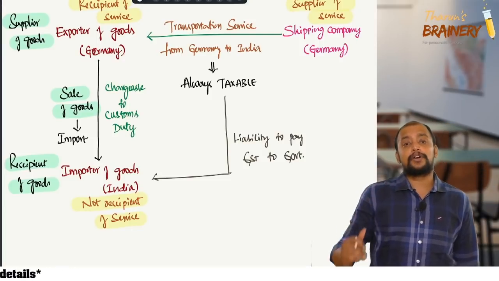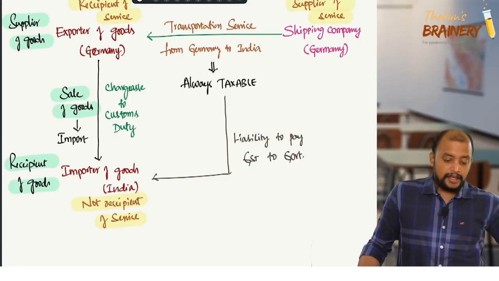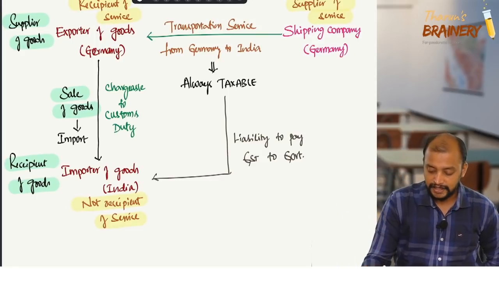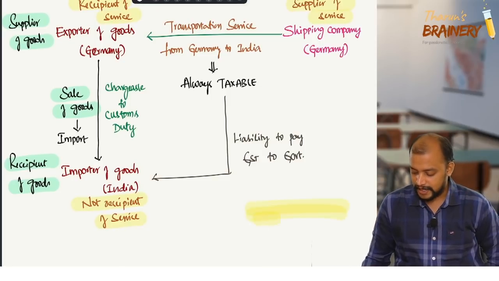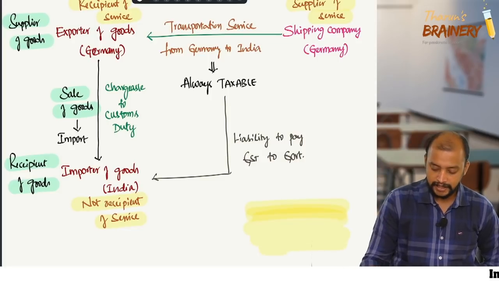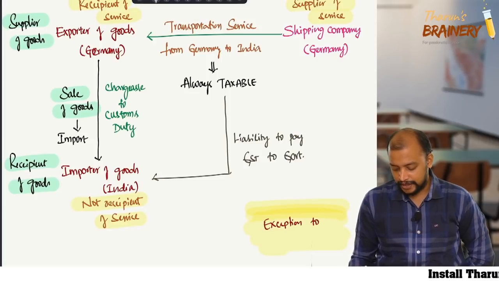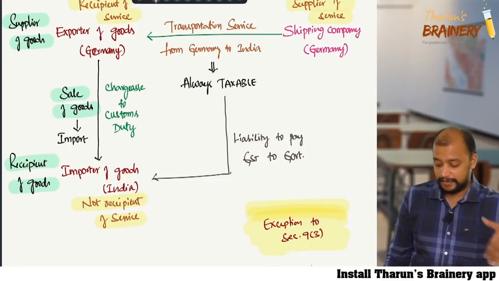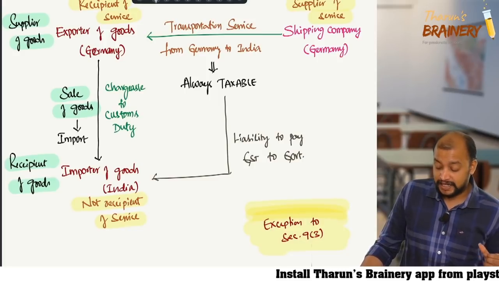Okay. So, this is about that exception to section 9 subsection 3. Therefore, 9 subsection 3, that exception is in this place. This is exception to section 9 subsection 3 here. Generally in 9 subsection 3, liability to pay GST is on recipient, but here it is on some other person.